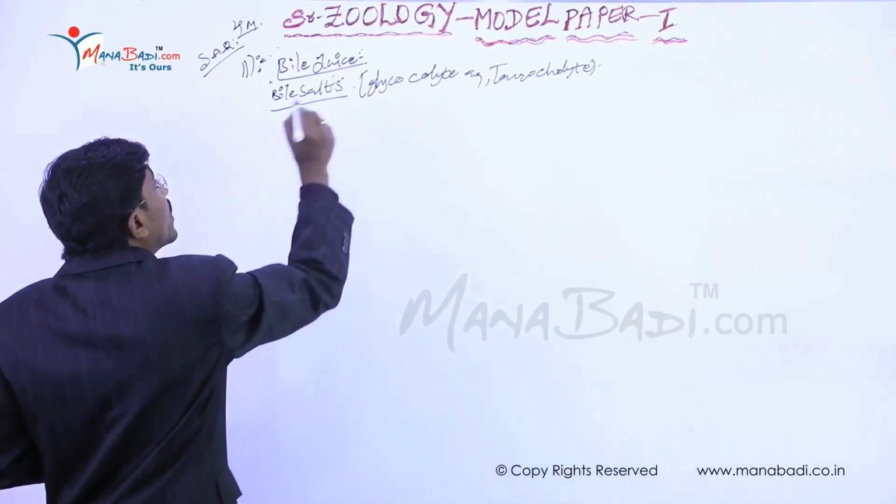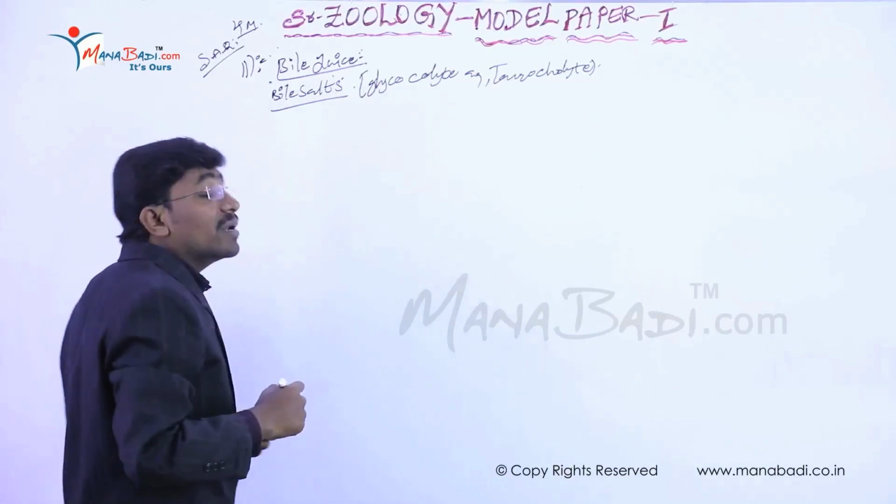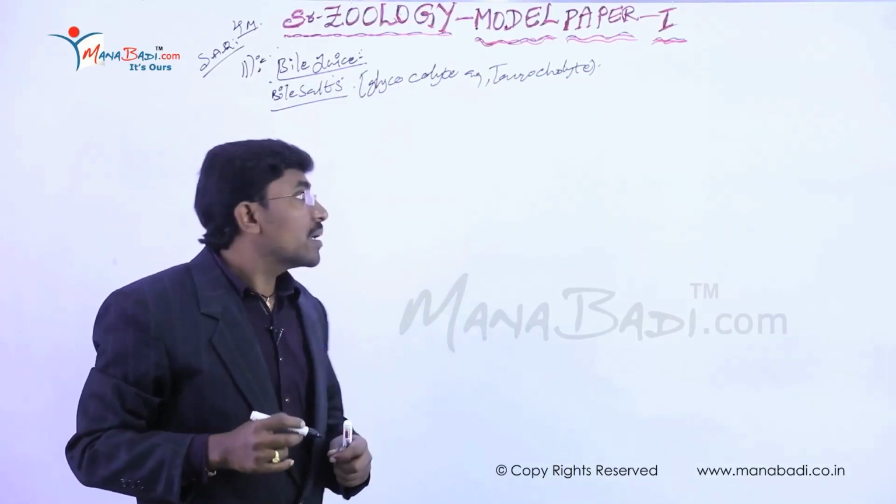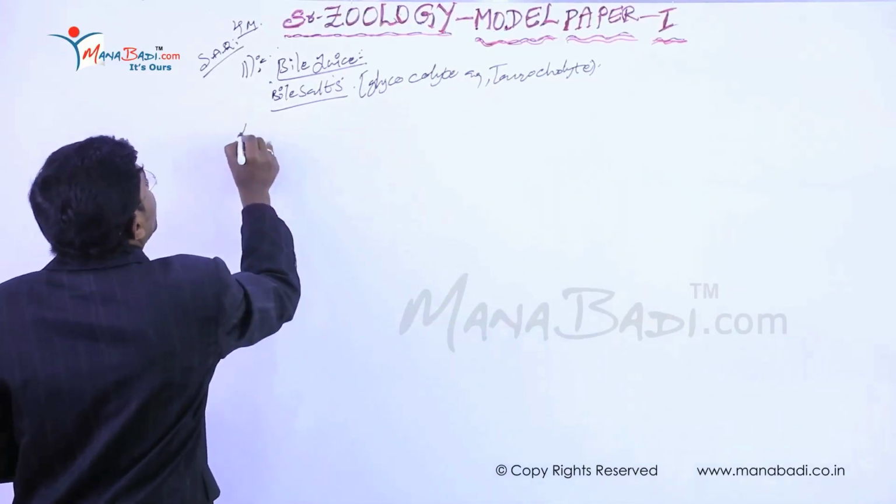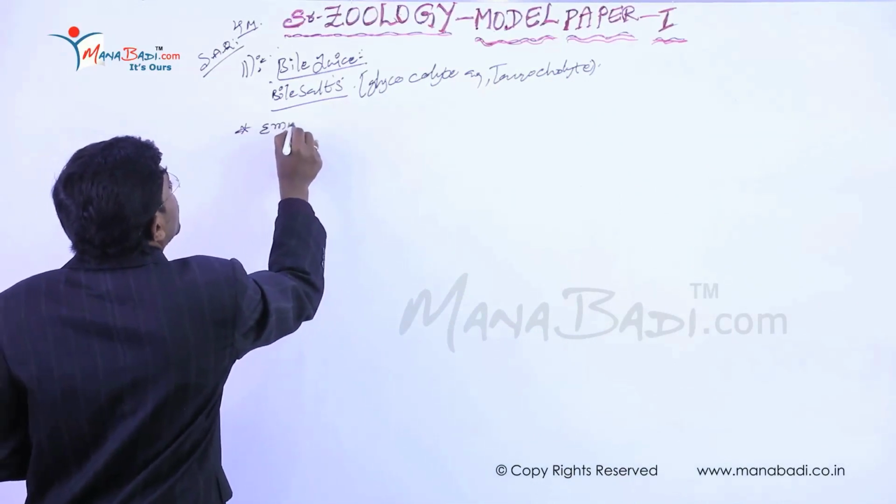These bile salts are used for the emulsification of fats. So what is the meaning of emulsification?